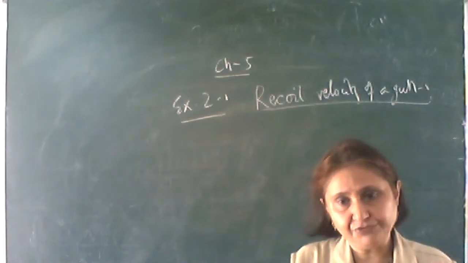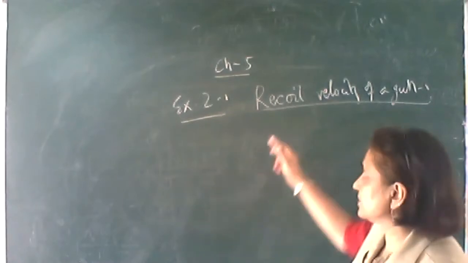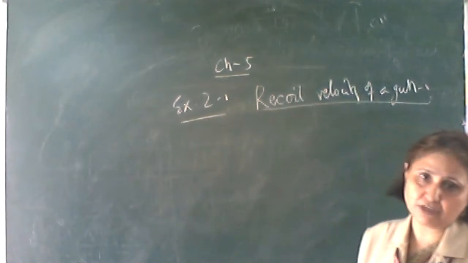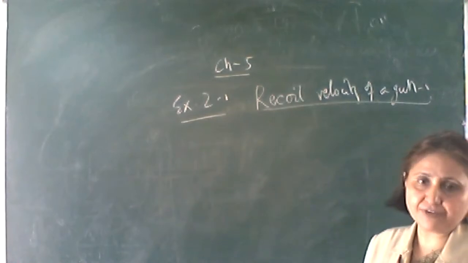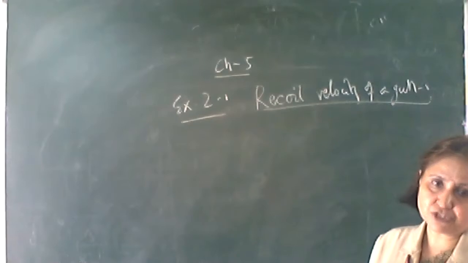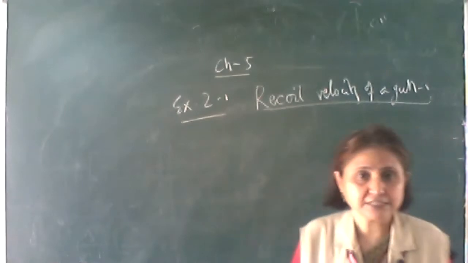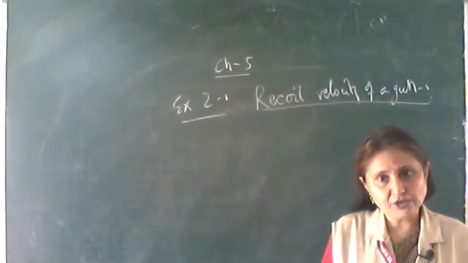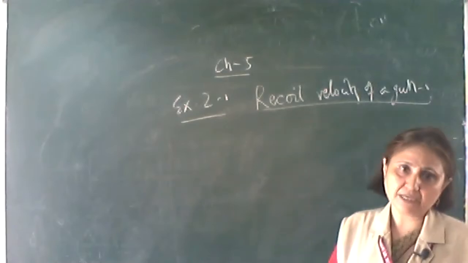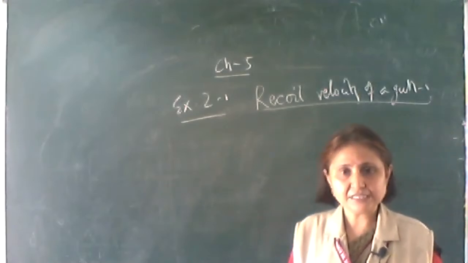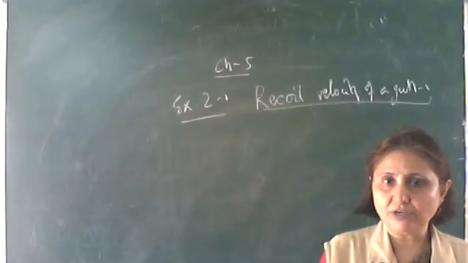Recoiling of the gun means whenever the bullet is fired, the gun is pushed in the backward direction, and the velocity with which it moves backward is called the recoil velocity of the gun.